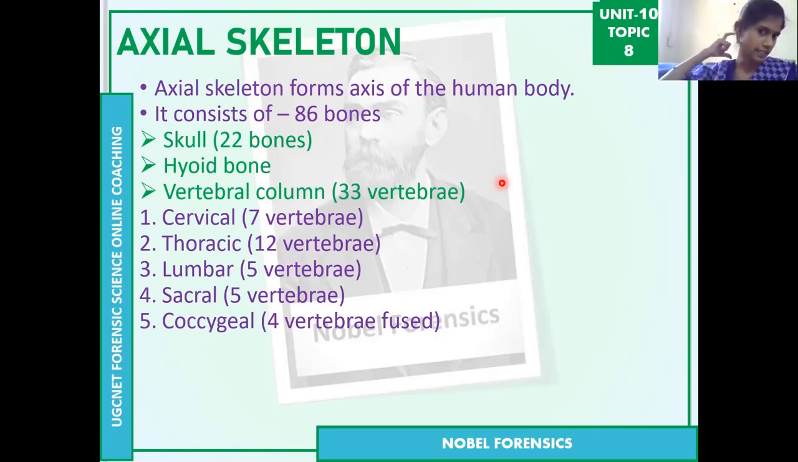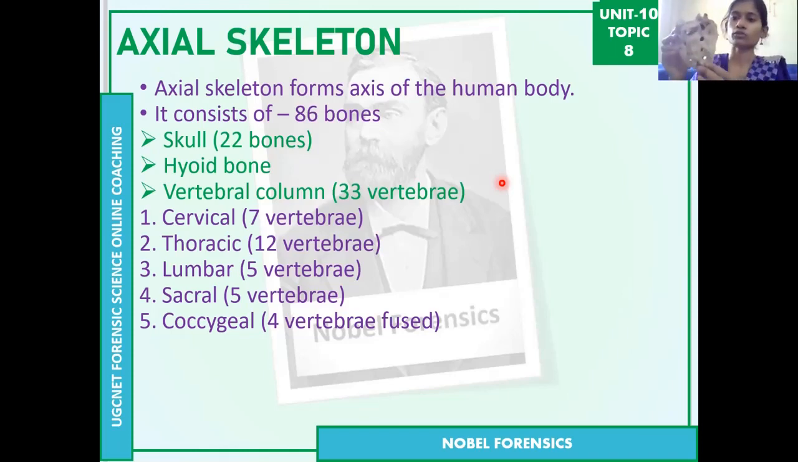Starting at the back side of the neck, there are the 7 cervical vertebrae. Then the thoracic vertebrae: in the chest area in front we have ribs, and the ribs at the back side connect with the thoracic vertebrae. Then the lumbar vertebrae, after the thoracic. Then the sacral vertebrae.